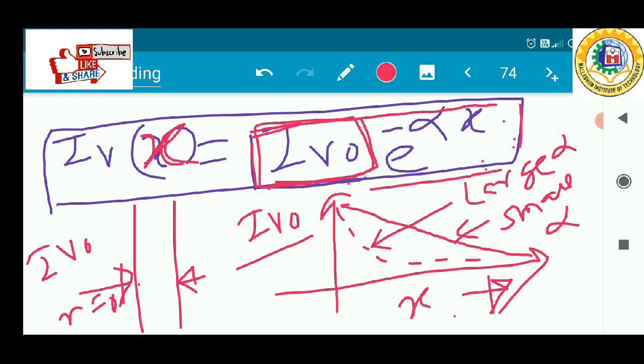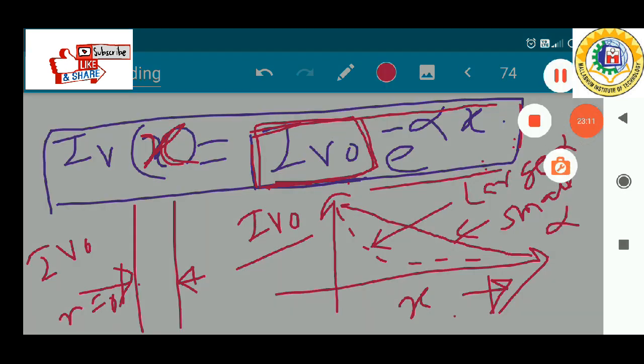So this is all about optical absorption inside the semiconductor, how the optical photon flux varies with distance inside the semiconductor, and the three different conditions for which optical absorption may or may not happen inside the semiconductor. And if optical absorption does not happen, that means the photon energy is less than the band gap energy, then the semiconductor material looks transparent. That is all about the explanation discussed here.